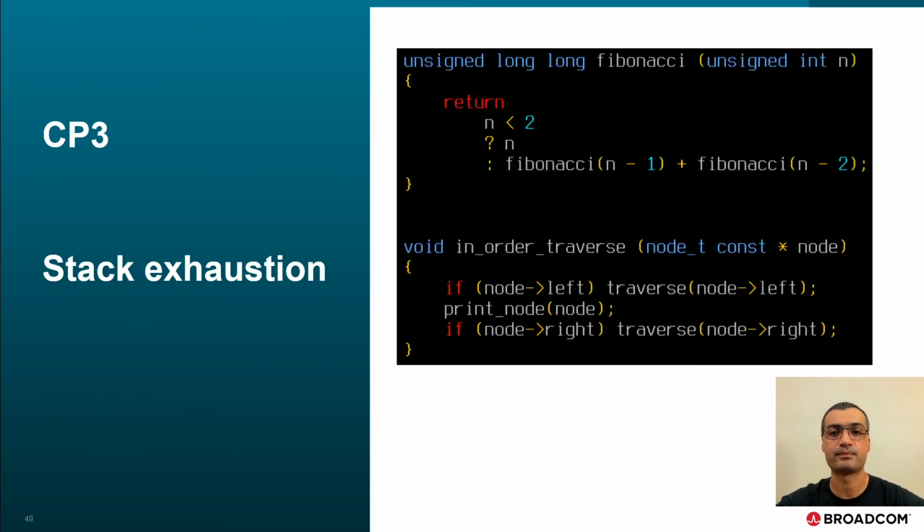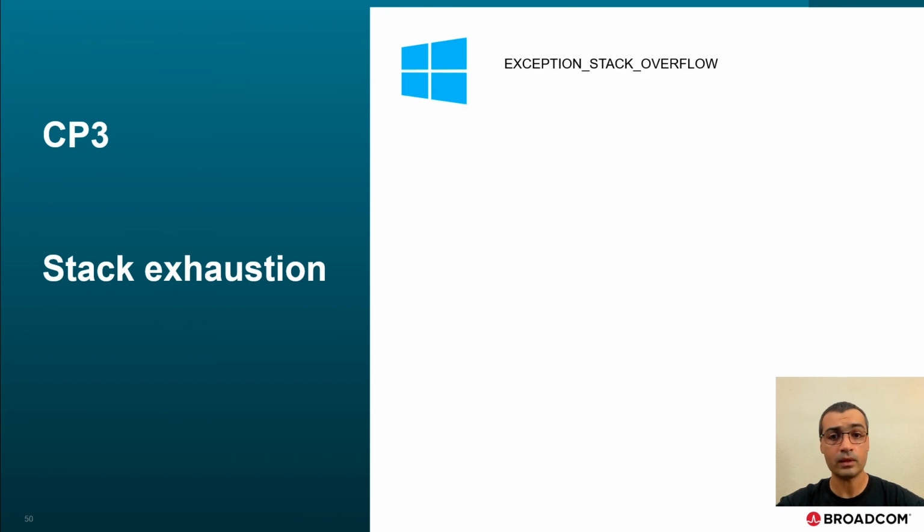Another challenge we face is stack exhaustion, and this turned out too to be quite challenging for the different kinds of OSs. If we pass a large enough number for the Fibonacci function, we could exhaust the stack. Or traversing in order a binary tree that is not balanced could easily do the same. On Windows, there is actually an exception for detecting stack overflows, but unfortunately it is not suitable for us.